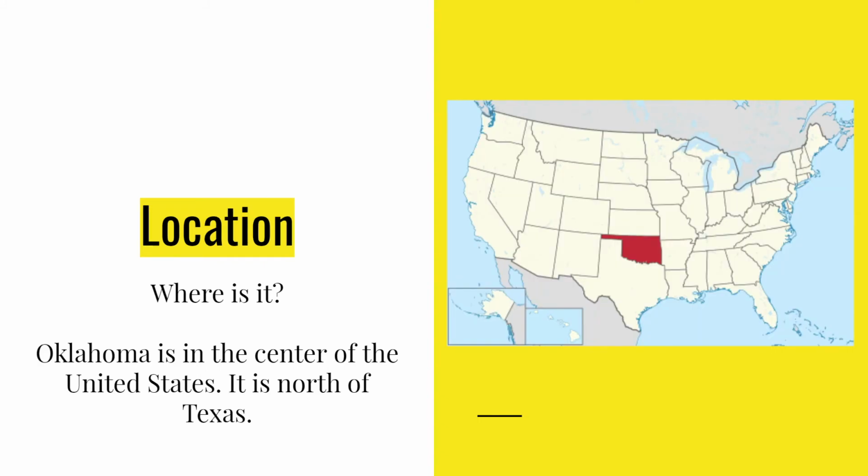The next theme is location. Location describes where a place is. For example, Oklahoma is located in the center of the United States. It is north of the state of Texas. When we're talking about location, we want to ask the question, where is it?